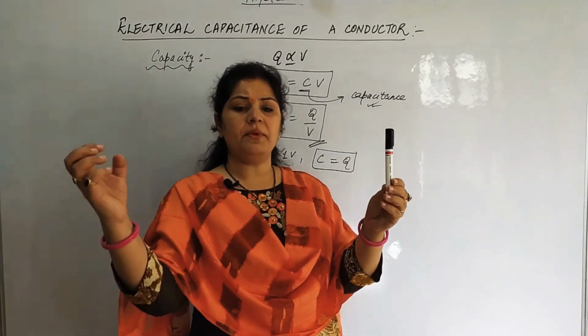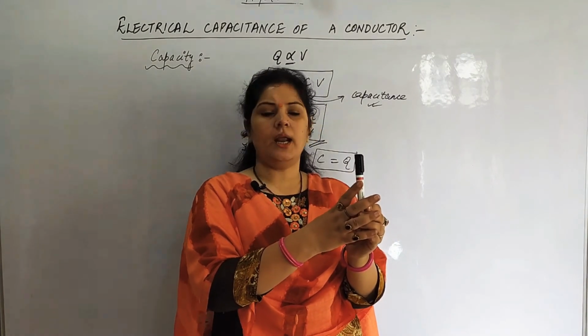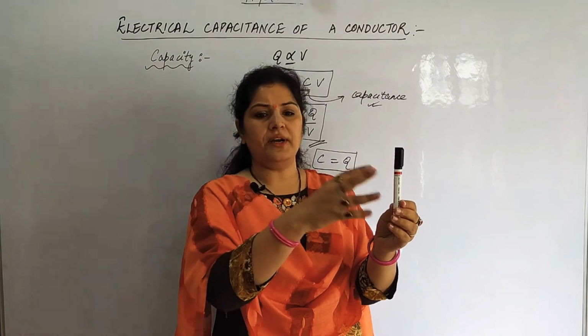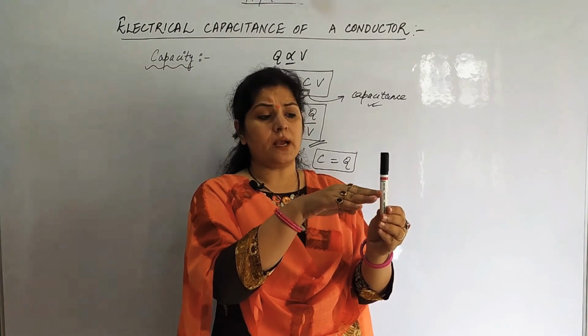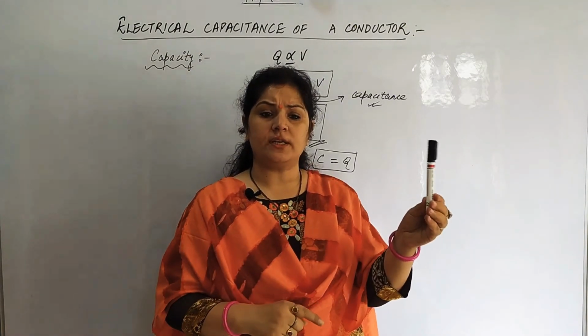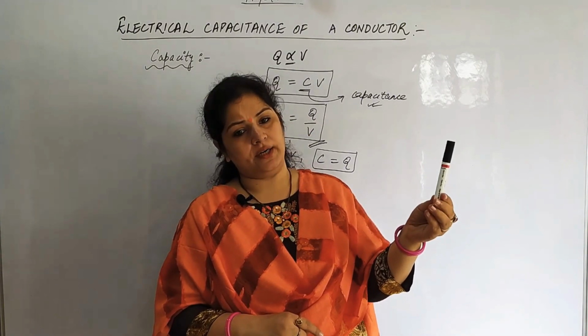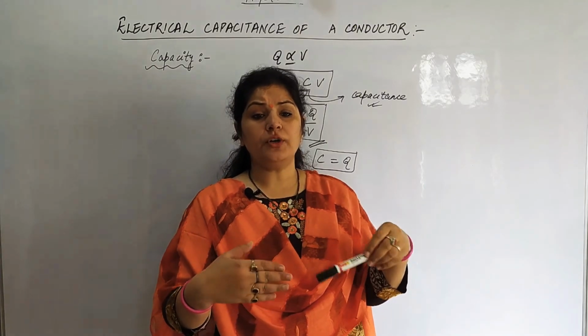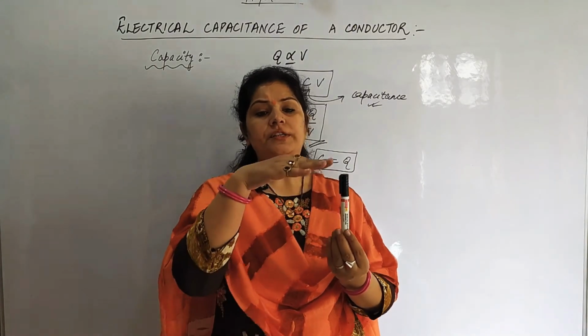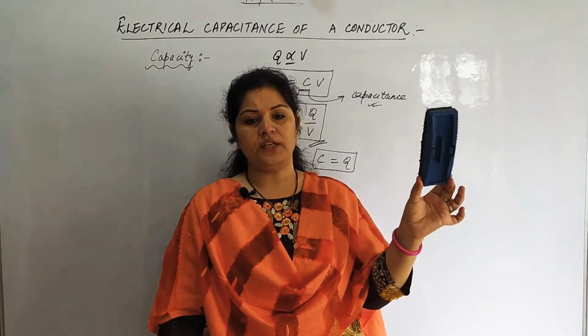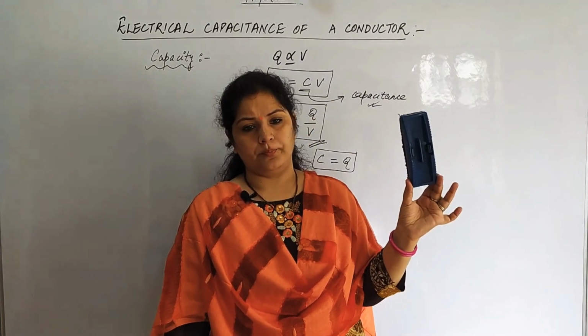Say this is a body, I am giving it some charge, right? When I am giving it some charge, say 1 coulomb, 2 coulomb and say 100 coulomb. 100 coulomb देने पे इसका potential 1 volt rise हो गया. So what is the capacitance of this? The capacitance of this is 100. किसी भी बॉडी को कितना चार्ज देने पे उसका पोटेंशियल राइज हो जाता है बाय 1 वोल्ट. I say the capacitance of this is 1200 microcoulomb.